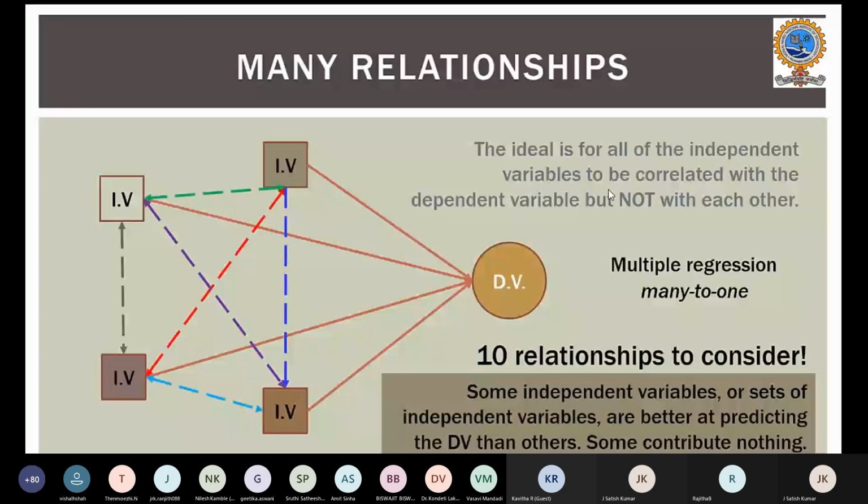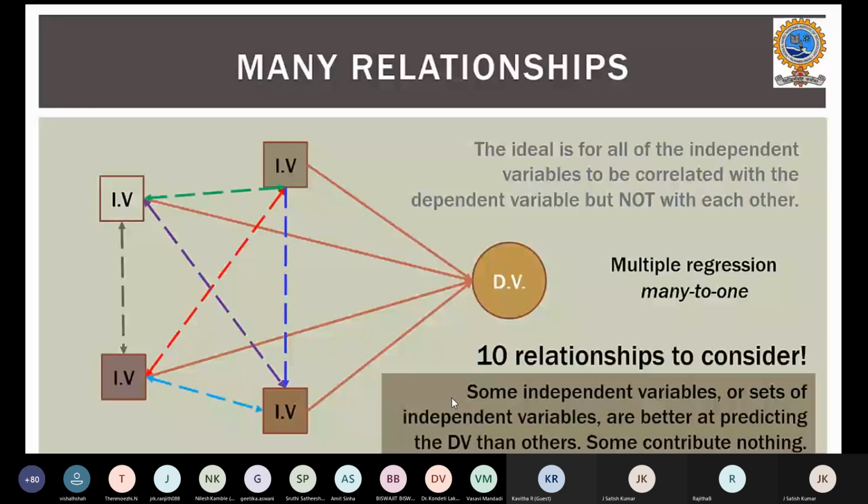If they are correlated with the dependent variable but not with each other. So the relationship between independent variables and dependent variables would be the ideal case, but not with each other. Some independent variables or sets of independent variables will be better at predicting the dependent variable than others. Some contribute nothing.